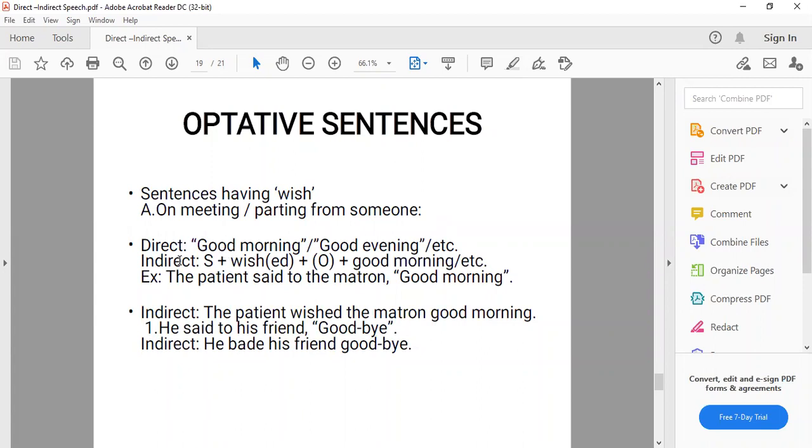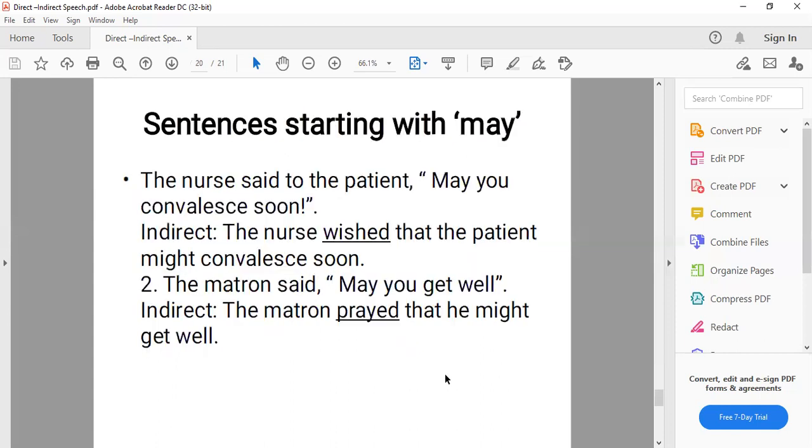And if we change these sentences into indirect form, first we'll add the subject, then wished plus object plus good morning, etc. The patient said to the matron, "Good morning." The patient wished the matron good morning. Or in the same way, he said to his friend, "Goodbye." He bade his friend goodbye. Please note down, when we say goodbye, for this word wished is not used. We use the word bid. Its second form is bade. So here the sentence is, he bade his friend goodbye.